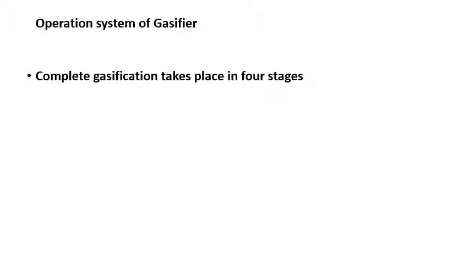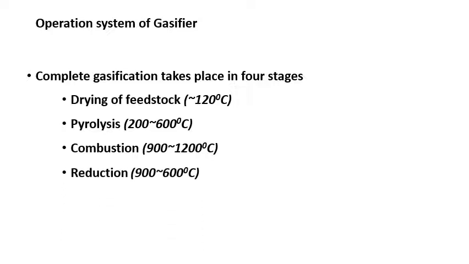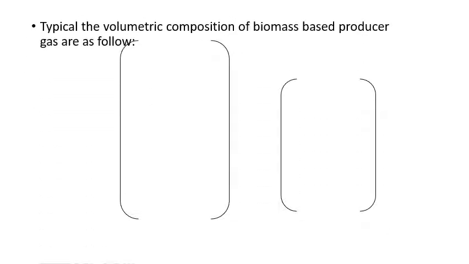The operation of a gasifier: complete gasification takes place in four stages. One is drying the feedstock, which is generally done up to 120 degrees centigrade. Pyrolysis, which is done at a temperature between 200 to 600 degrees centigrade. Combustion, which takes place between 900 to 1200 degrees centigrade, and reduction, which takes place from 900 to 600 degrees centigrade.